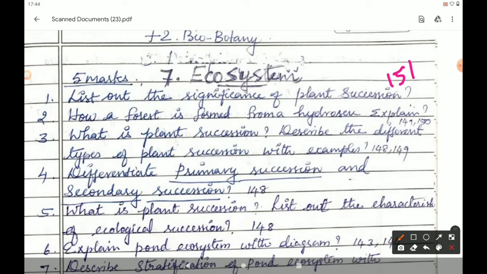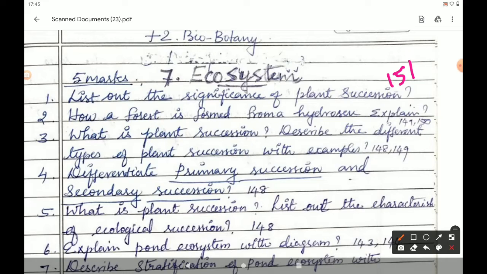Types of plant succession are given on page number 148. Primary succession, that you already studied for 2 mark and 3 mark questions. Secondary succession, what is secondary succession? Also you studied in the 2 mark and 3 mark questions. Then allogenic succession, that also you studied for 2 mark and 3 mark. All the 3 types of succession you have to write. Next question, fourth question: differentiate primary succession and secondary succession. The answer is given in page number 148. In a tabular column, in the green colored box, the direct answer is given, the difference between primary and secondary succession.